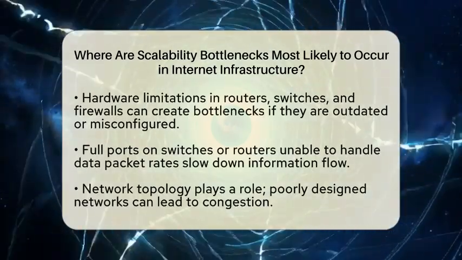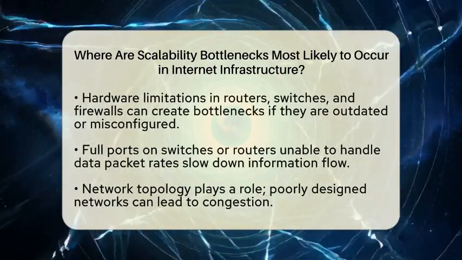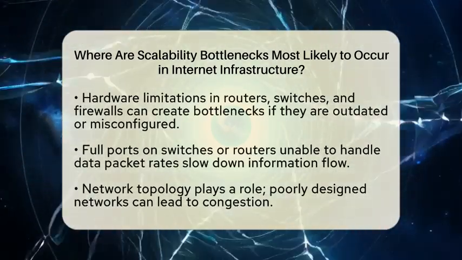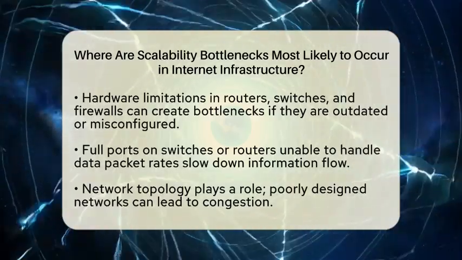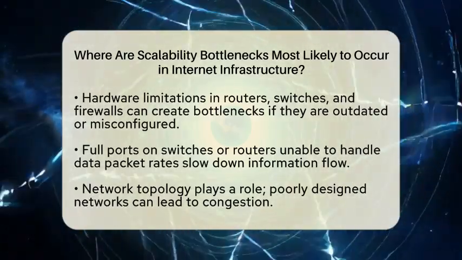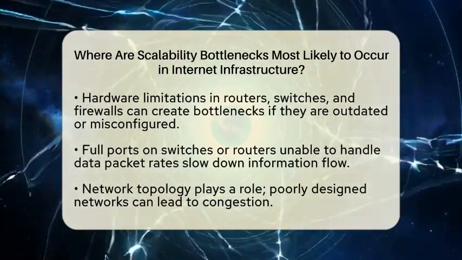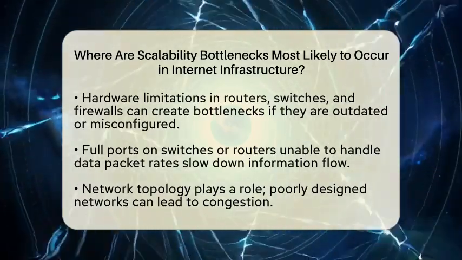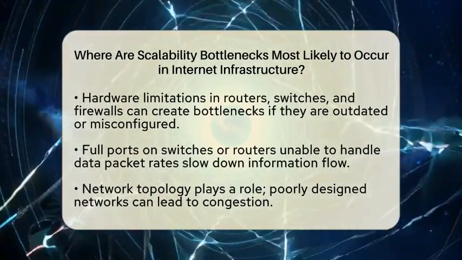Next up are hardware limitations. Network devices such as routers, switches, and firewalls have specific capabilities. If these devices are outdated or misconfigured, they can become a bottleneck. For instance, if all the ports on a switch are in use, or if a router cannot handle the increased rate of data packets, the flow of information slows down. Network interface cards that have lower data transfer rates can also contribute to this issue.